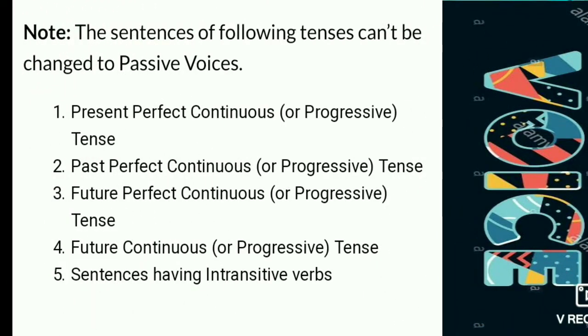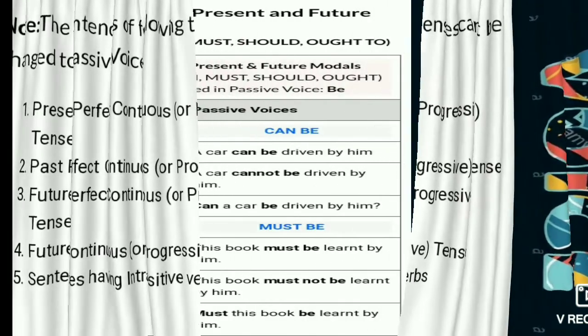And here is a note I have prepared: present perfect continuous tense, past perfect continuous tense, future perfect continuous tense and future continuous tense are not changed into the passive voice. And when there is no object, then also it is not changed into passive voice.